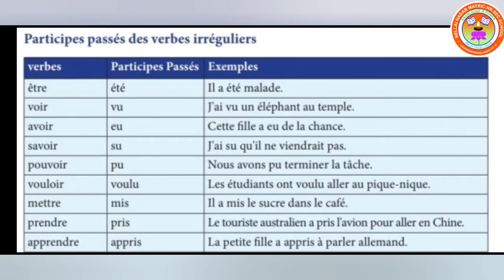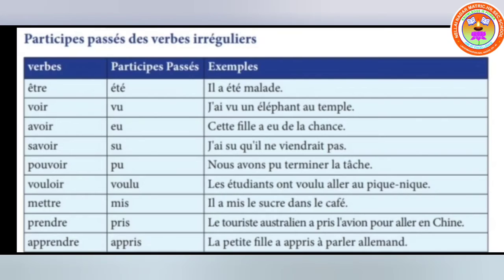Now, nous avons pu terminer la tâche. So we have been able to complete or terminate the task. The next one, les étudiants ont voulu aller au pique-nique means that the students have wished to go to the picnic. Il a mis du sucre dans le café.